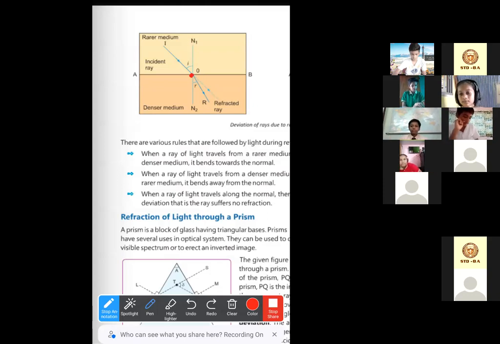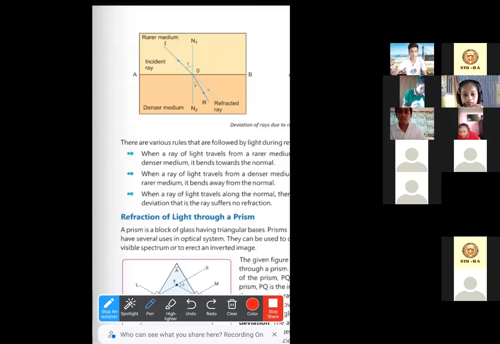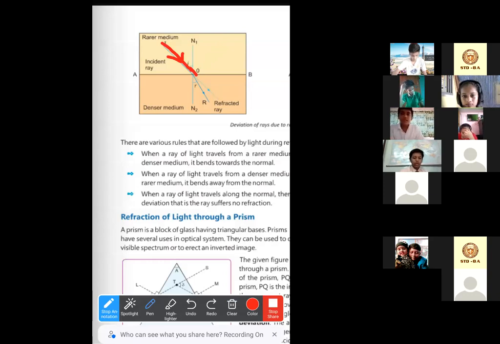This is the point where the incident ray, the ray that falls on the surface, meets the surface. This one is the incident ray here. The incident ray and the ray that gets reflected. What is that ray called? Reflected ray. So if any reflected ray was there, it would be in that direction.